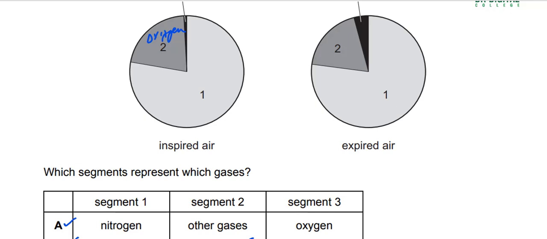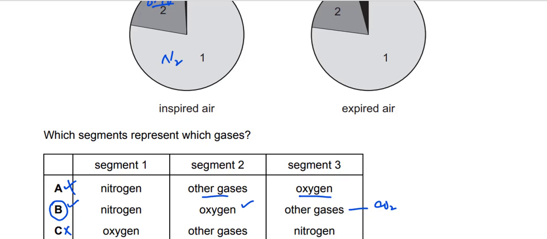You know that in other gases it can be carbon dioxide, because carbon dioxide is less here and it is more in expired air. So the answer for this question is B. A cannot be the answer because other gases cannot be more in proportion than oxygen. Oxygen is always greater than the other gases. The maximum gas is nitrogen, then it is oxygen, and then are the other gases. So option A cannot be the correct answer for this question.